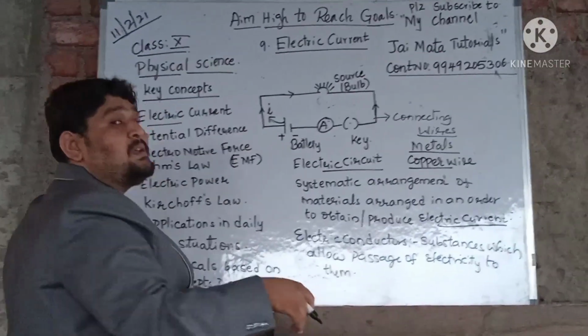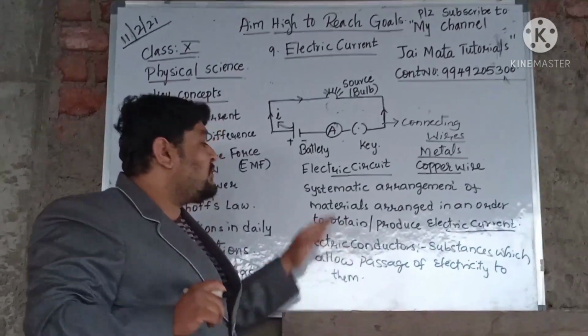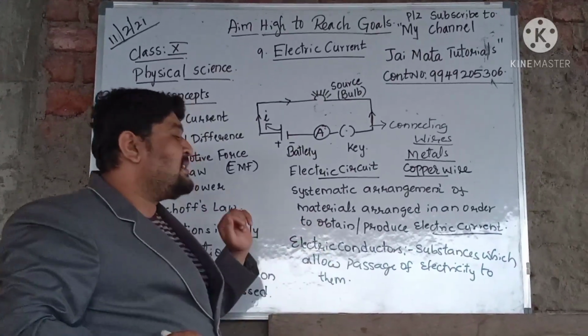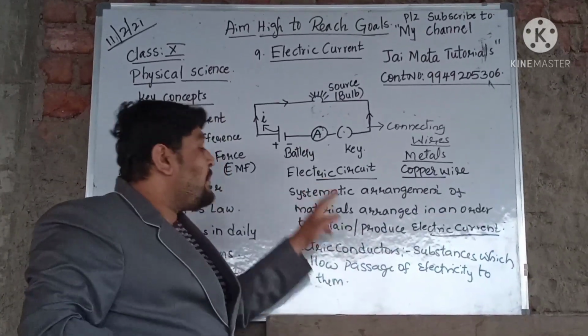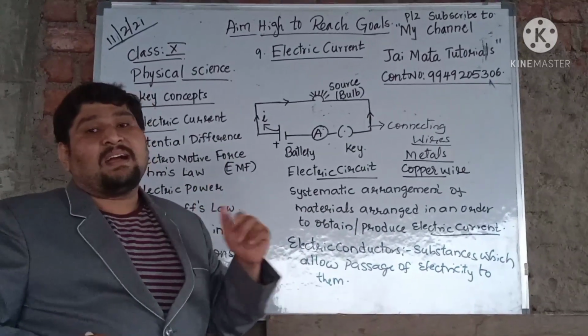Which are they here? The metals which are responsible for producing electricity, those kinds of conductors are called electrical conductors. So what are electrical conductors now? The substances which allow passage of electricity through them are called electrical conductors.